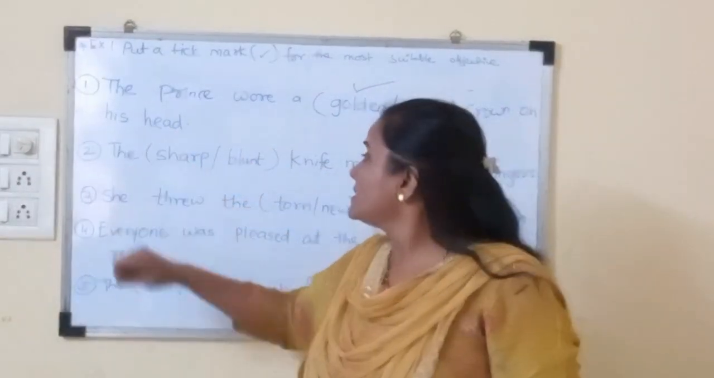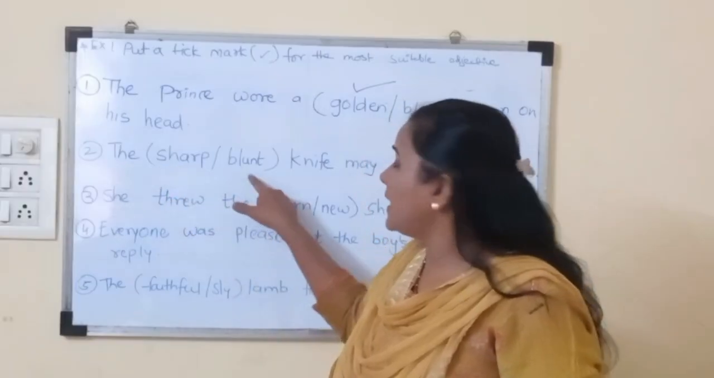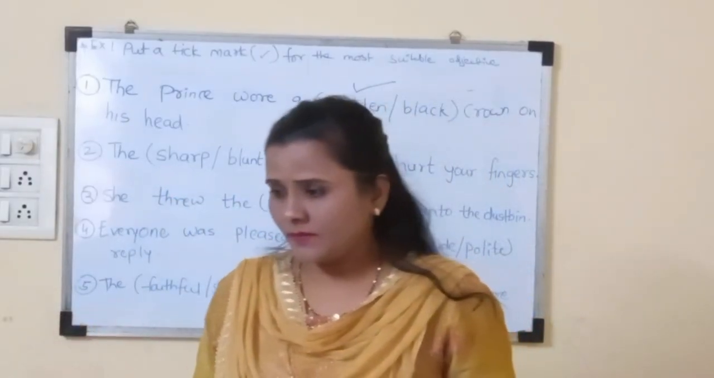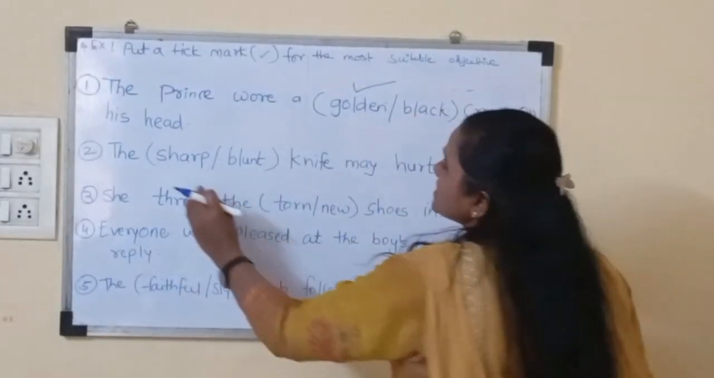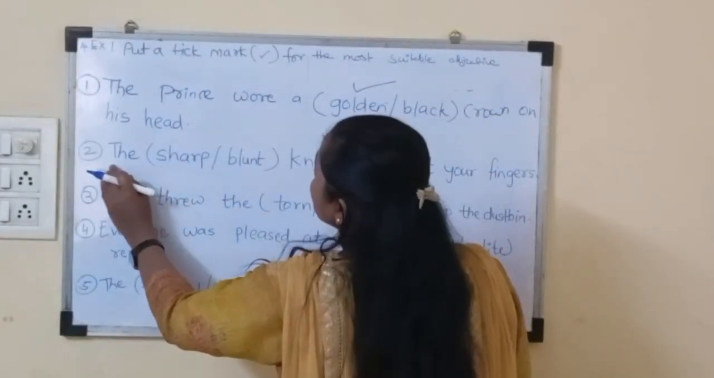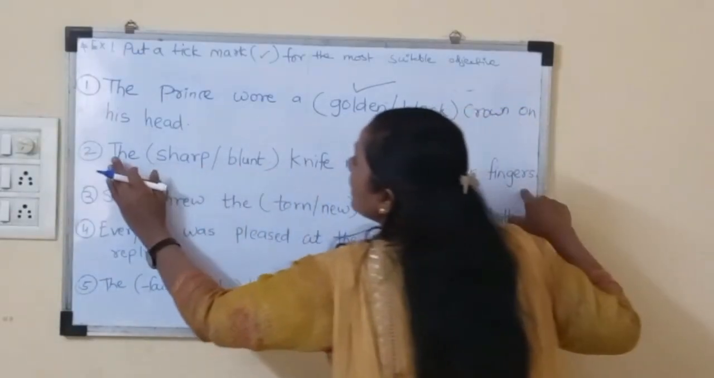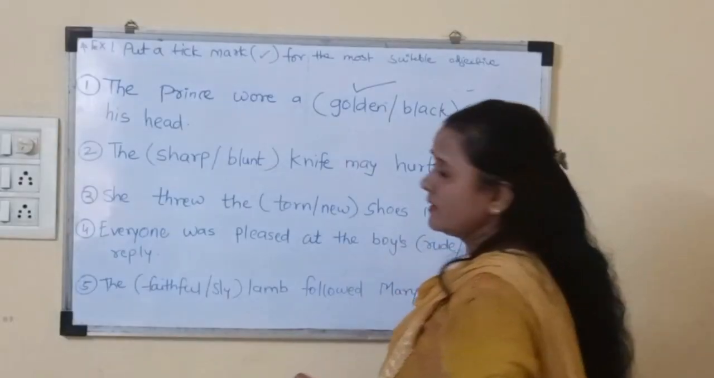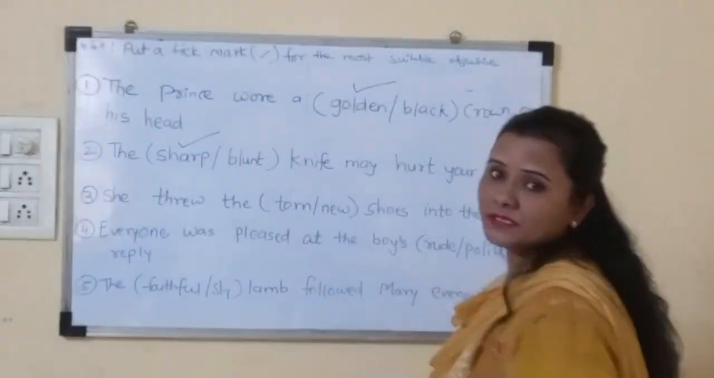Understood? Now the second, read carefully: sharp or blunt. What is the meaning of blunt? Which is not sharp, right? Sharp means having very much sharpness on that knife. So the sharp knife may hurt your fingers, or the blunt knife may hurt your finger. Which one is correct? Sharp. So sharp is most suitable for this sentence.